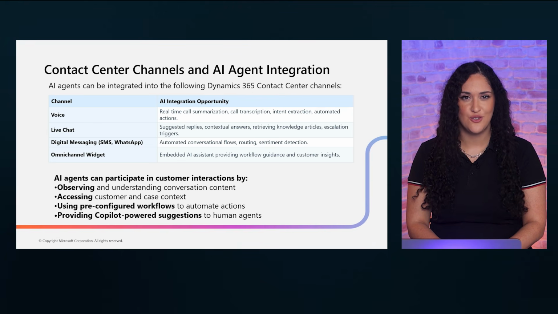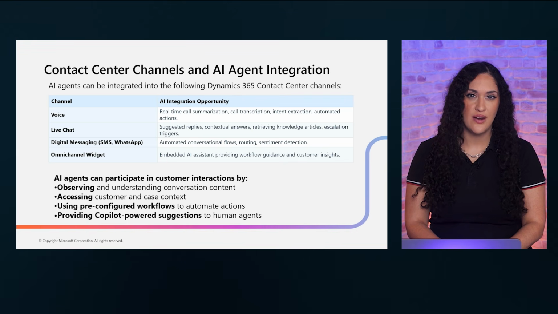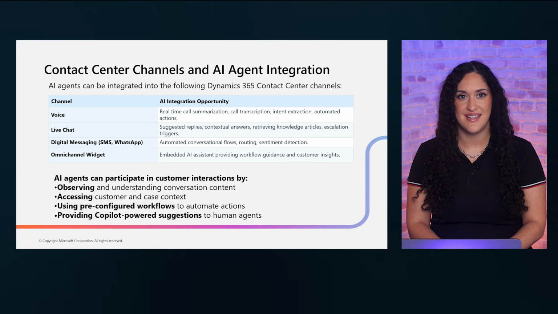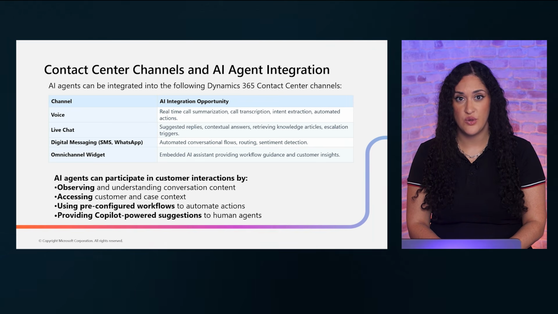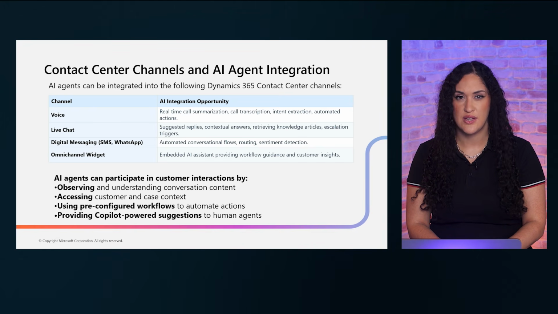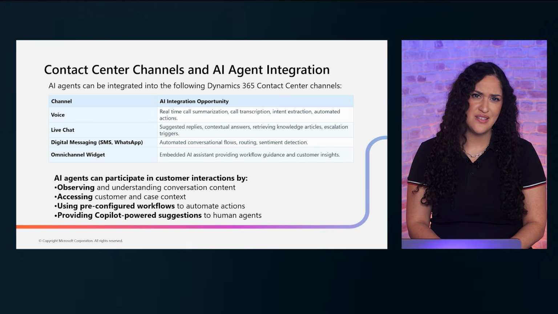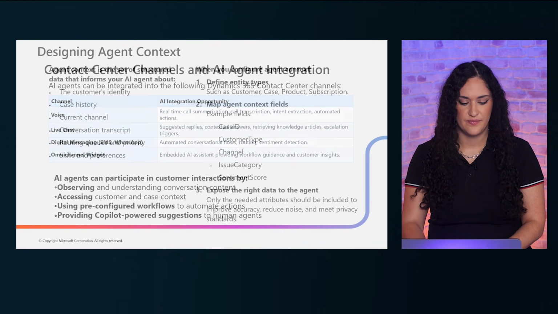Digital messaging channels use automated flows and sentiment detection to route and prioritize interactions intelligently. And the omnichannel widget provides embedded AI assistance that works across all channels. Make sure you design your AI agent to leverage the unique strengths of each channel while maintaining a consistent experience. The capabilities differ, but the quality standard should not.